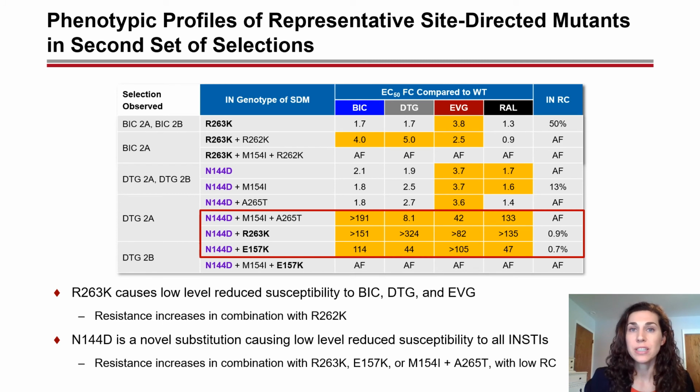When N144D was combined with other INSTI resistant substitutions, R263K or E157K, or both the M154I and A265T polymorphisms, we saw higher resistance to all INSTIs. But again, these combinations were present at low frequencies in the selection, and the replication capacities are extremely low, so we'd like to confirm using another phenotypic assay.